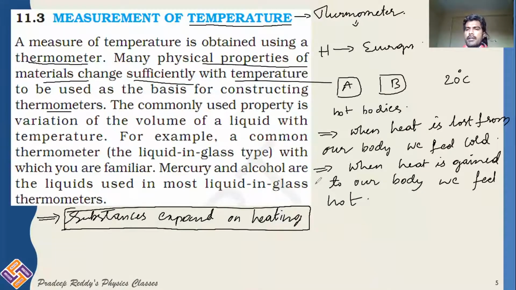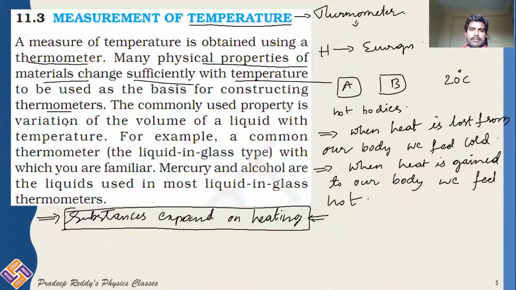Whether it is solid or liquid or gas, when you are providing heat energy to that substance, definitely it expands. So depending on its expansion, we can measure the temperature in that particular substance. Therefore, all the materials, whether solid, liquid or gases, usually expand when you are providing heat energy. That is the common principle involved in the construction of a thermometer.